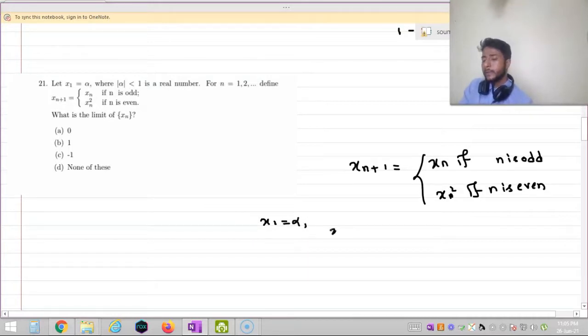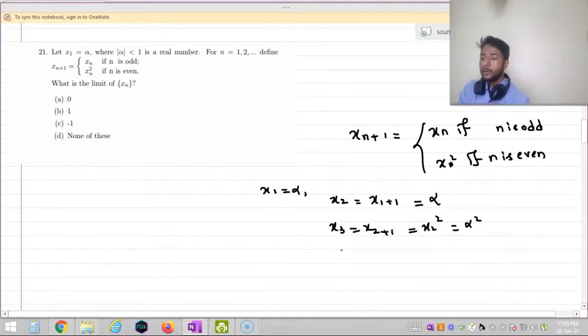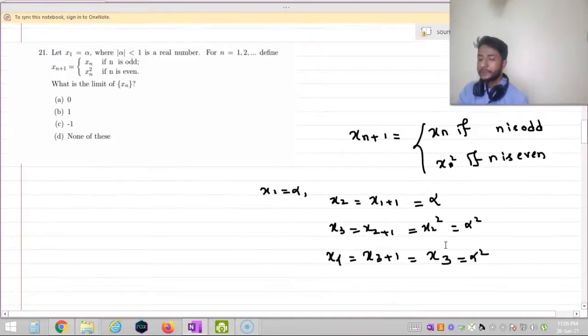Okay, it is given that x1 is equal to alpha. Now what can you say about x2? x2 equal to x(1+1), as 1 is an odd number, hence I can say that x2 is equal to alpha, right? Now what is x3? x3 is equal to x(2+1). You can see that 2 is an even number, so this is nothing but x2 squared, as the value of x2 is equal to alpha, this is alpha squared. Now what is x4? x4 equal to x(3+1). As 3 is an odd number, this is nothing but x3, and the value of x3 is equal to alpha squared, right?